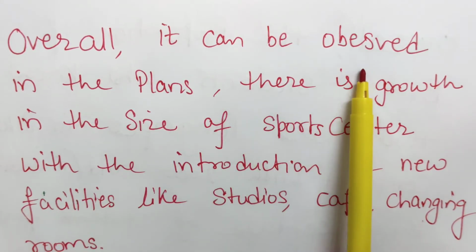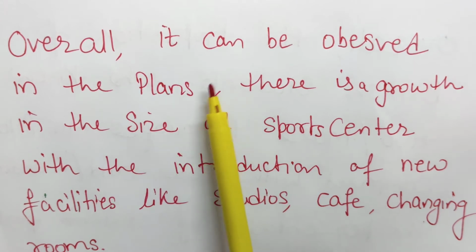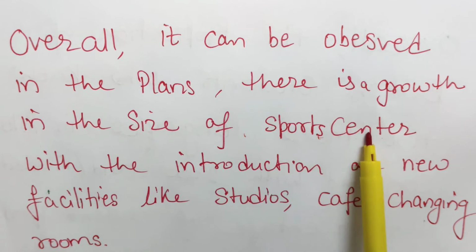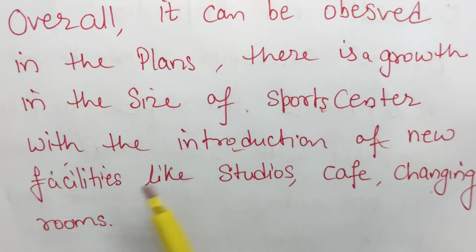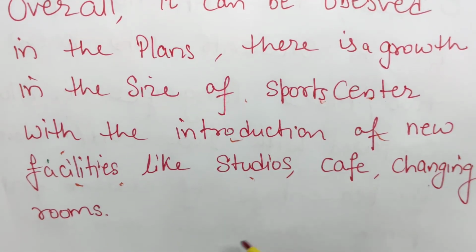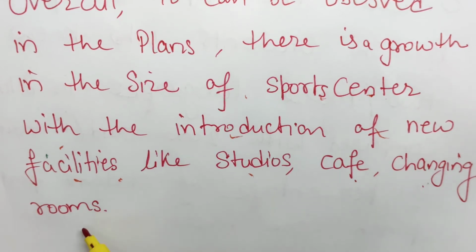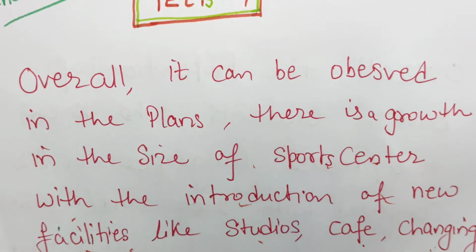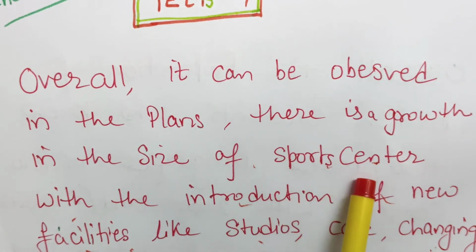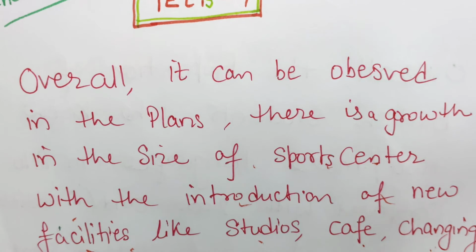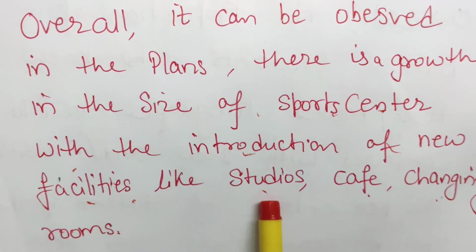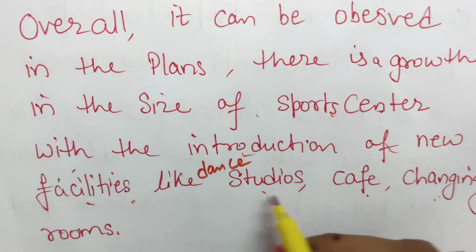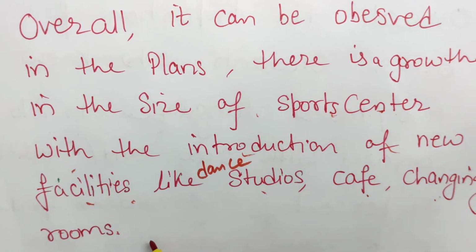Overall, it can be observed in the plans or maps there is a growth in the size of the sports center with the introduction of new facilities like studios, cafe, changing rooms, like this. Overall, there is a growth in the size of the sports center with the introduction of new facilities like dance studios. You can write here dance studios, cafe, changing rooms, etc.